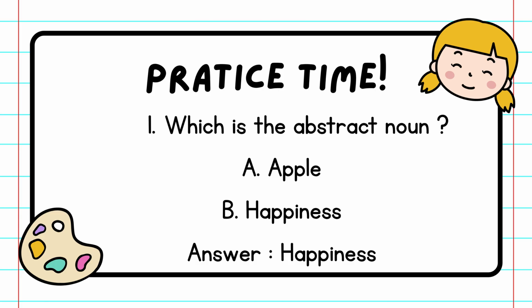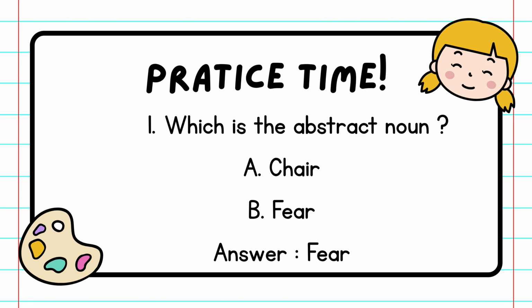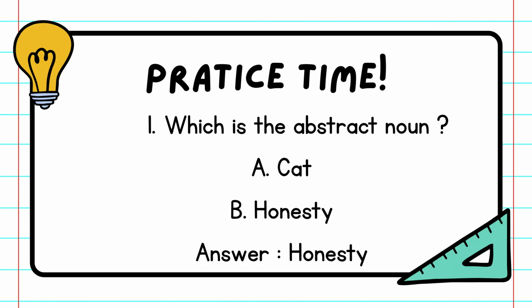Which is the abstract noun? A. Apple, B. Happiness. Answer is happiness. Which is the abstract noun? A. Chair, B. Fear. Answer is fear. Which is the abstract noun? A. Cat, B. Honesty. Answer is honesty.